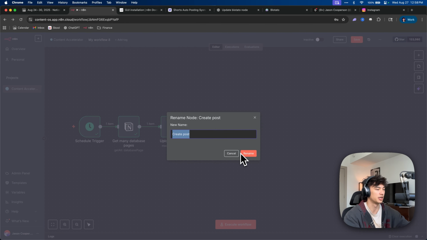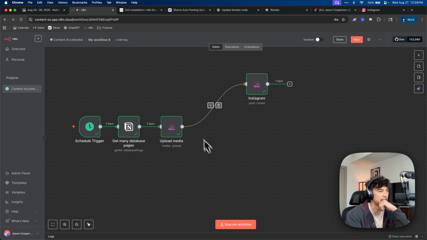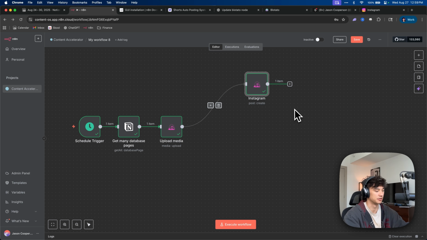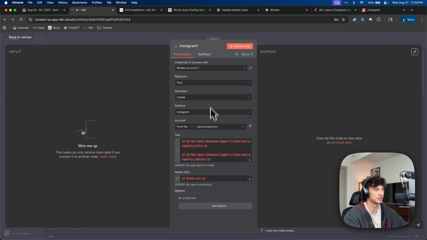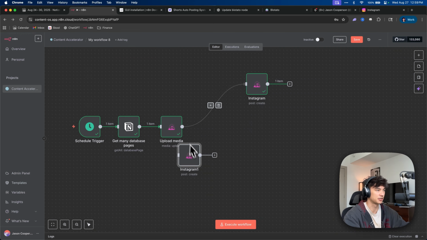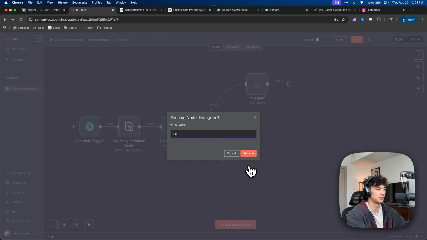So we're going to rename this Instagram. And then I'm pretty sure we just do more nodes out from here. Let's just duplicate it. And then this one can be TikTok. Let's connect it up here and rename it TikTok.